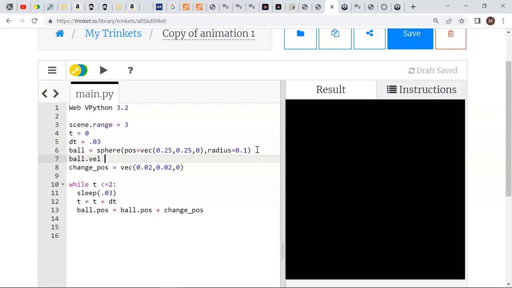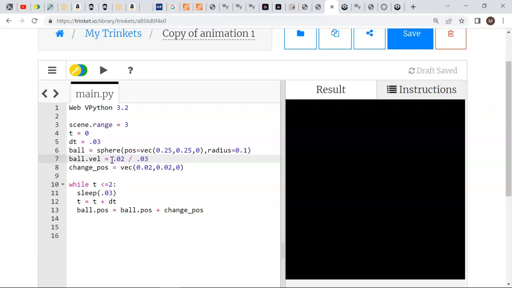If I want to set it equal to, well, let's see here. I've been doing a change of position of 0.03, 0.02, a time of 0.03, so I will simply use that to calculate the velocity that would be the same as what we've been doing. Okay, so it's moved a distance. So that's not quite right.